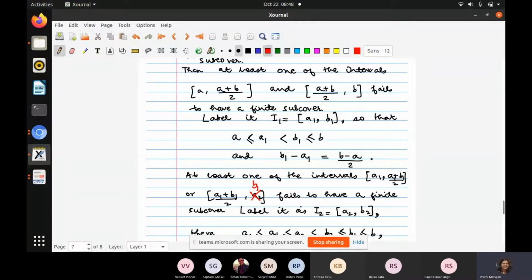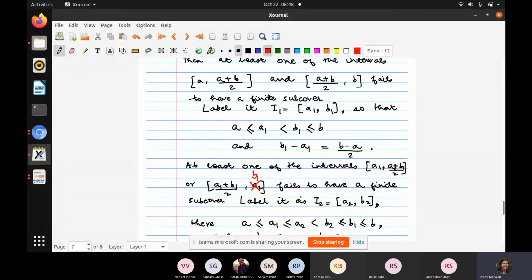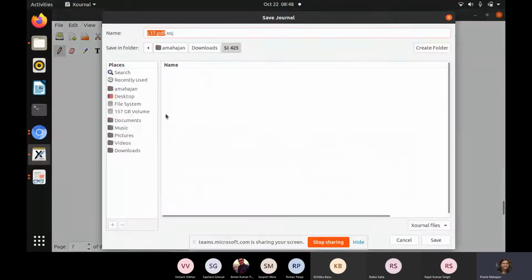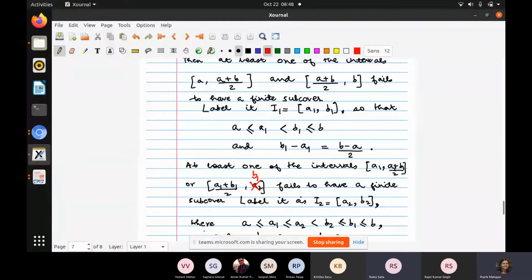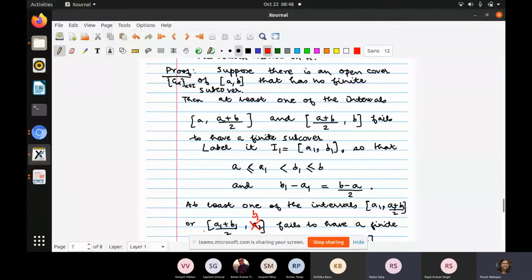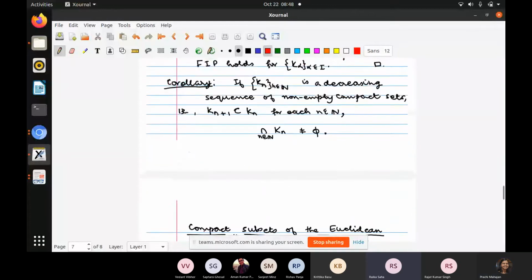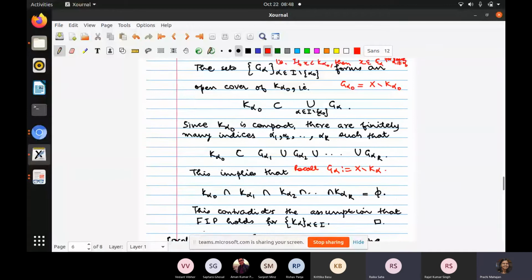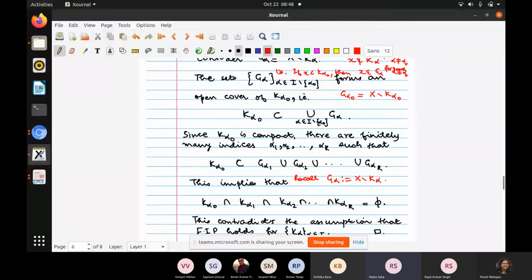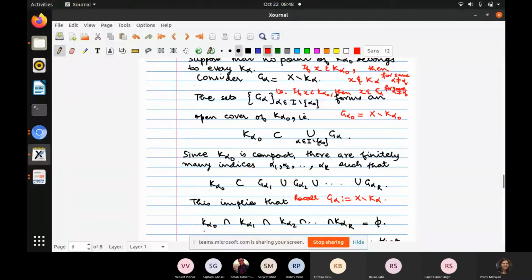So one of them fails to have a finite subcover, and we are going to the one which fails to have a finite subcover as I2. Correct. And ma'am, tell me. Ma'am, can you explain that part where the theorem on finite intersection property? Why K alpha naught belongs to the union of. Just a minute. Yes, ma'am.